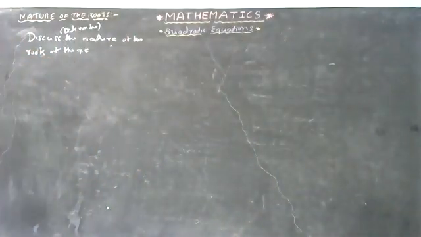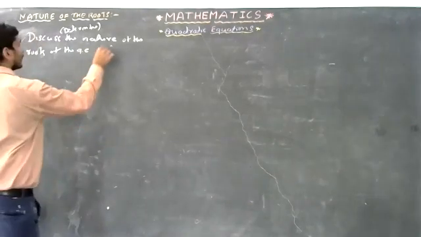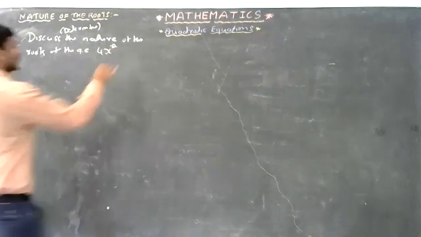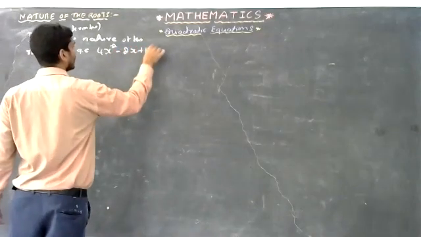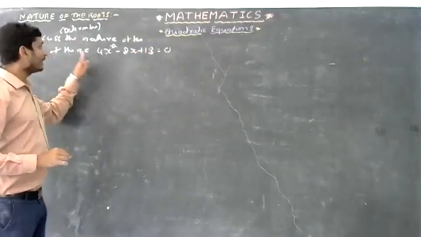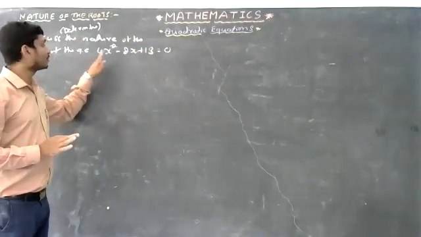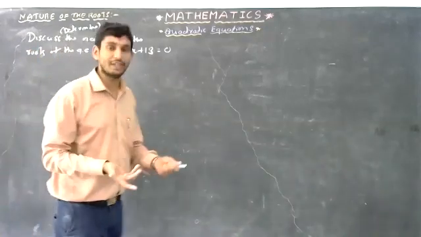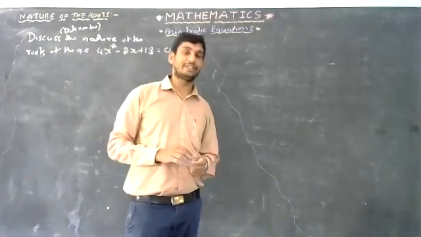The next question is: find the nature of the roots of the quadratic equation 4x square minus 2x plus 13 equals 0. Sometimes they will ask the question like this: find the discriminant of the equation 4x square minus 2x plus 13 equals 0. Find the discriminant, and hence find the nature of the roots of the quadratic equation.